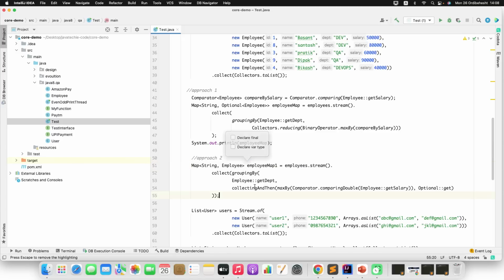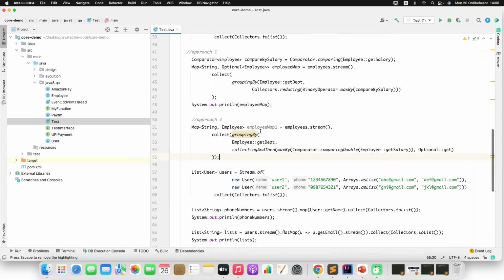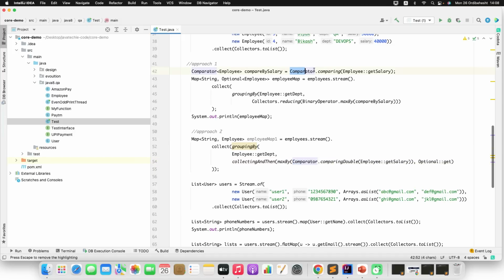I'll also give the name employeeMap1. See guys, here again I'm grouping by the department, then I'm just collecting and then maxBy, the same thing I wrote here, Comparator.comparing by employee.getSalary. Rather than doing it outside, I did it here using this method. Here also I am using maxBy, so the method signature is a bit different, but the purpose is the same. You can understand once you play with all the methods of Java 8.